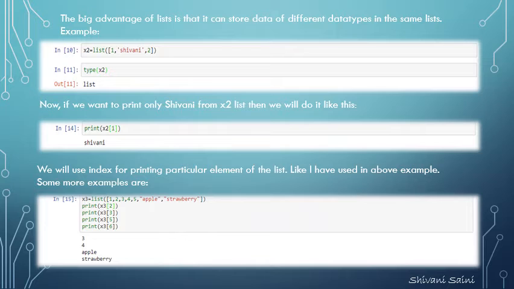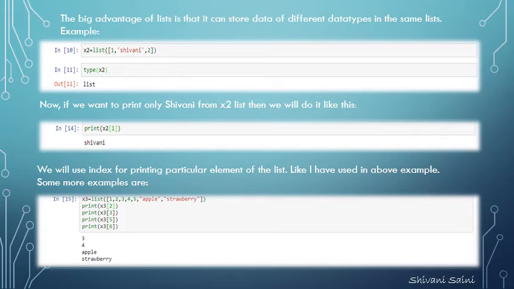The big advantage of a list is that it can store data of different data types in the same list. As you can see in the example, we have stored 1, Shivani, 2 in the same list, where 1 and 2 are numeric data and Shivani is string type data. Now if we want to print only Shivani from the x2 list, then we will do it like this.